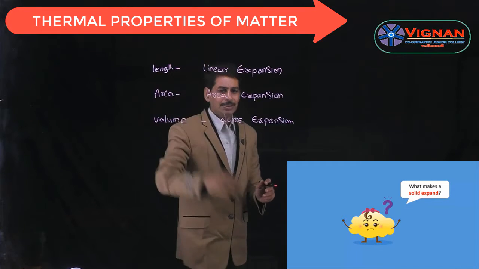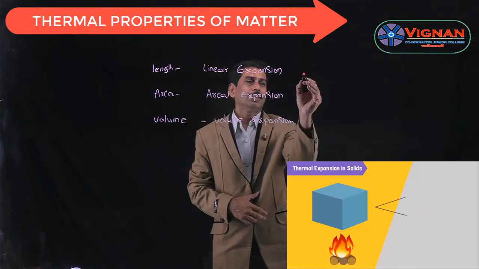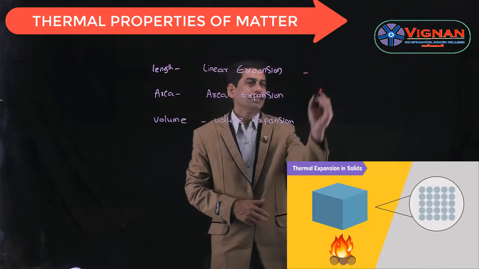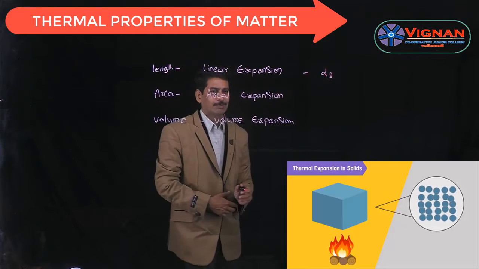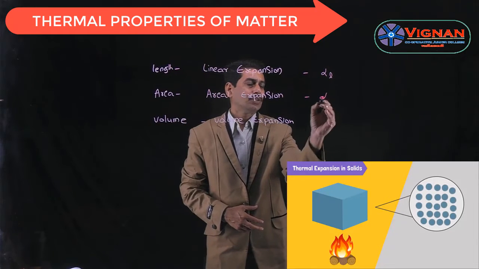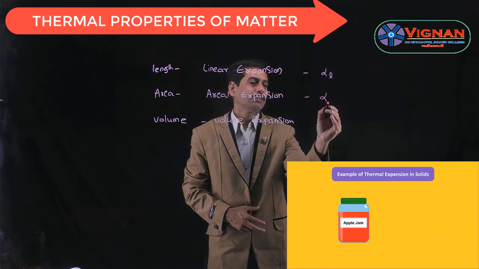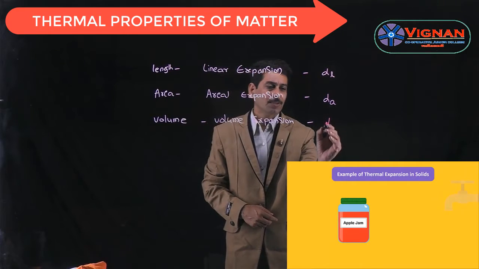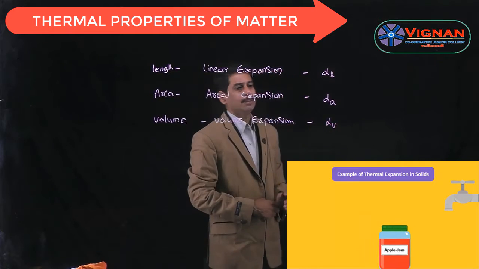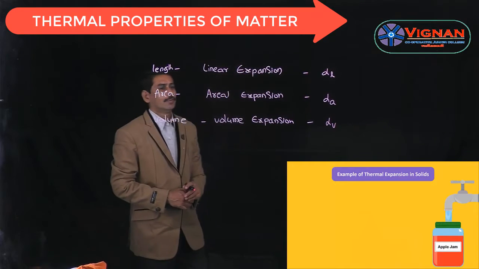And to measure these three expansions, we have three coefficients of expansion. The first one is alpha L, the coefficient of linear expansion. The second one is alpha A, the coefficient of areal expansion. To measure the volume expansion, we have alpha V, the coefficient of volume expansion.